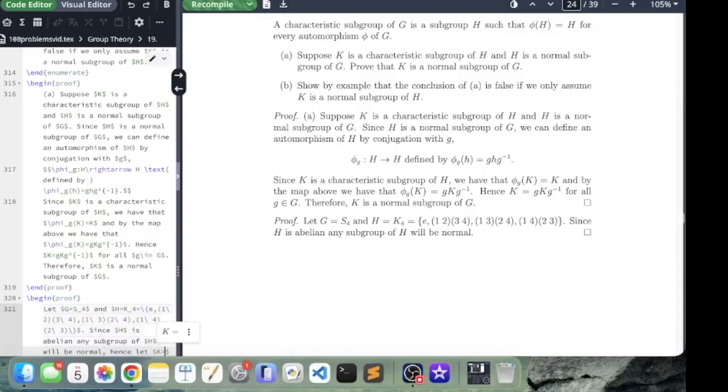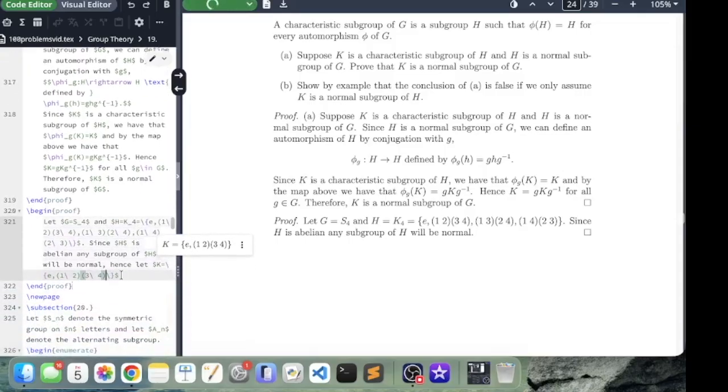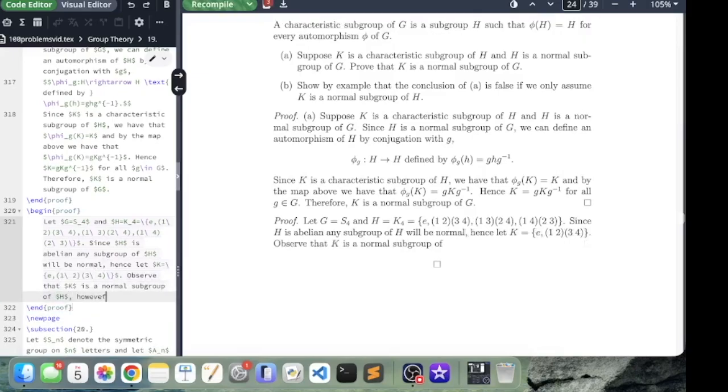Hence, let K be the subgroup with the identity and just (1 2)(3 4). So observe that K is a normal subgroup of H. However, K is not a normal subgroup of S4.